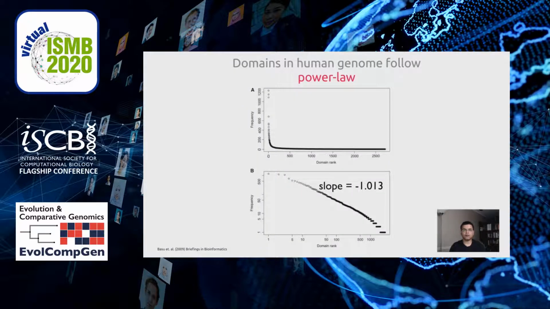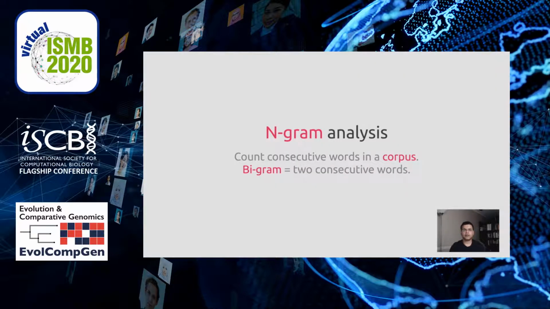If we draw Zipf's plot for domain frequency distribution in human genome, the slope is -1, which is identical to the value reported for English language. Before we proceed, we need to know about N-gram analysis. It's a very popular linguistic technique where consecutive words in sentences are considered together to find meaningful associations between them. The simplest N-gram analysis is a bigram analysis where two words are taken together.